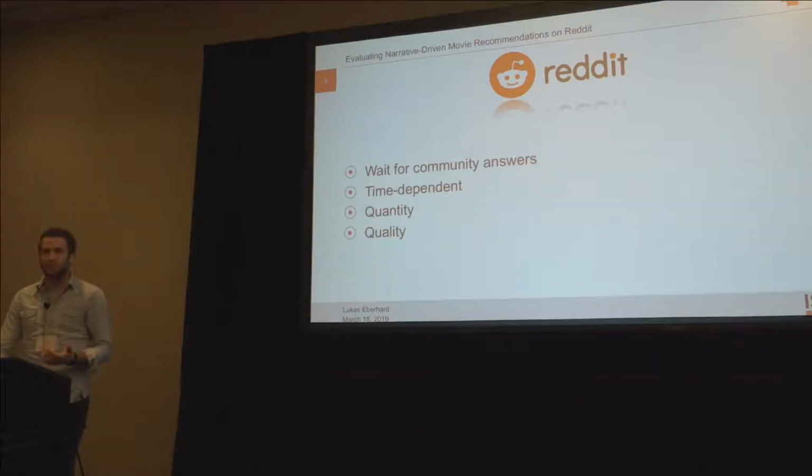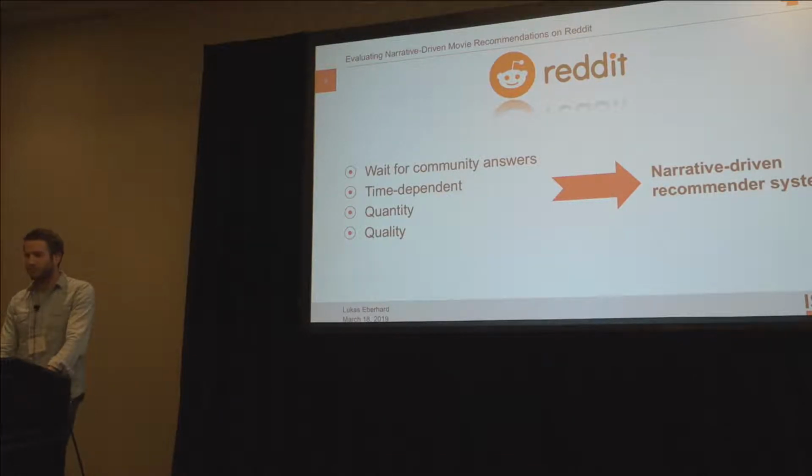We have to wait for the community answers, which can take minutes or even hours. But I said we are in the mood for watching a movie right now. So it's time dependent, depending on which time of day it is. Also, we can't be sure about the quantity of the suggestions we get there. It can be the case that we just get 2 movie recommendations from the community that we've both already seen. Also, we can't be sure about the quality of the recommendations, since they can just be a very personal flavor. So those 4 points, those issues, were the main idea and the main motivation for us to build a narrative-driven